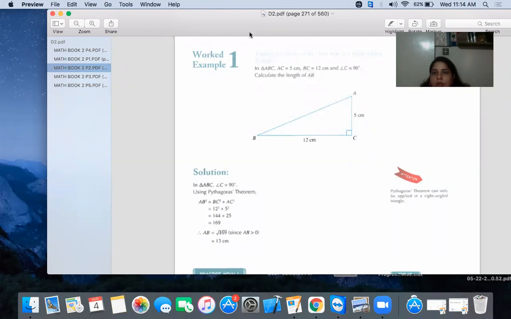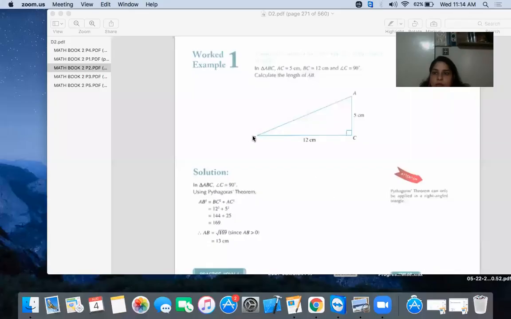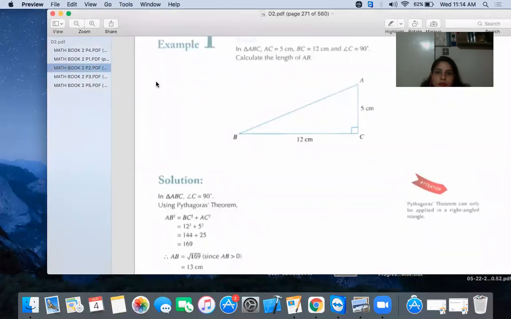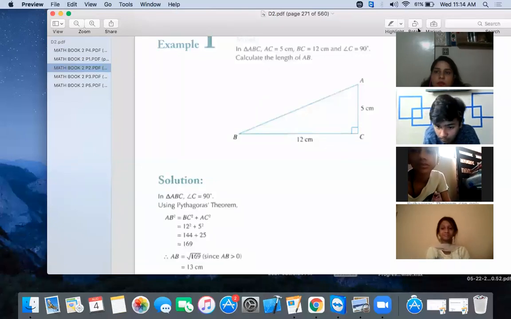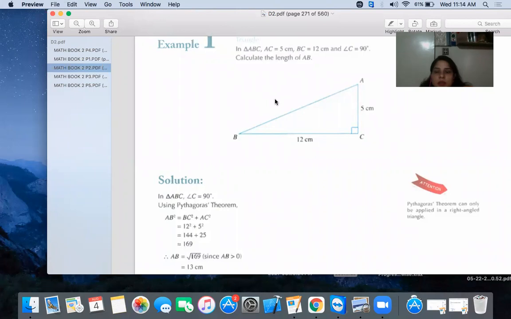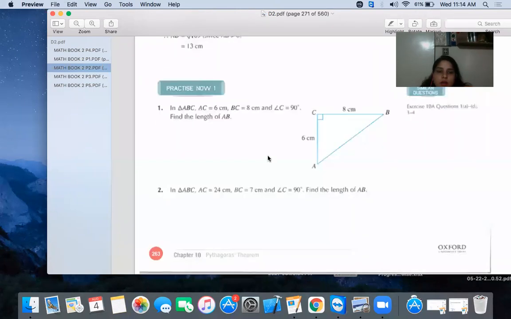Okay, screen is not clear. Let me share again. Now it's clear, Fatma Raza. Can you see my screen clearly? Just give me a thumbs up. Okay, thank you, Ms. Ba. So we move on to our topic. Page number 263, okay?